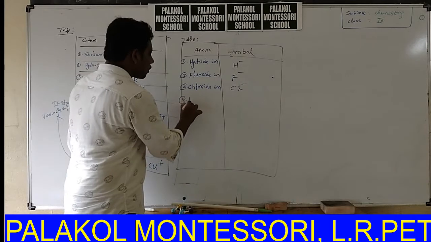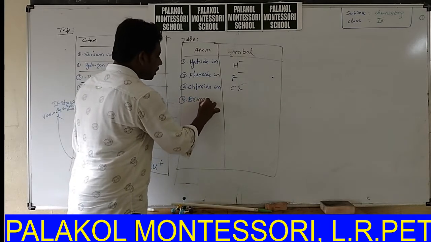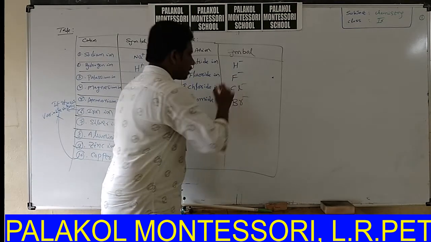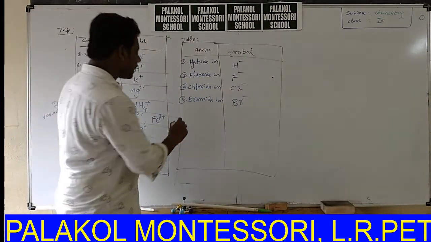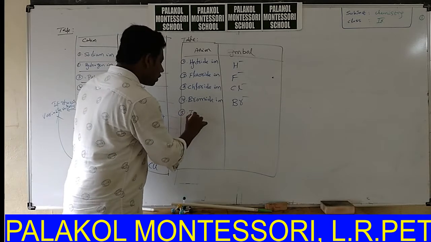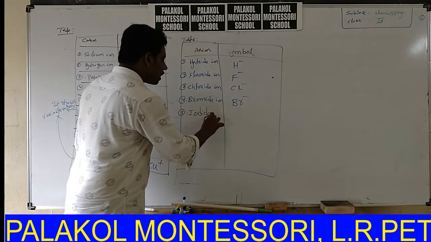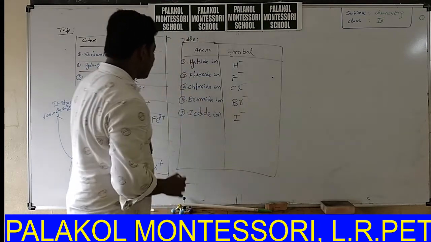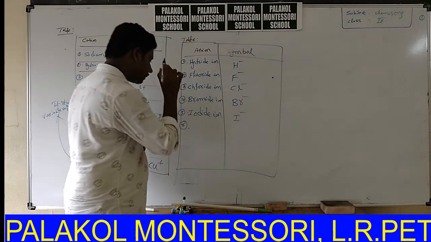Fourth one, bromide ion Br minus. Fifth one, iodide ion I minus.